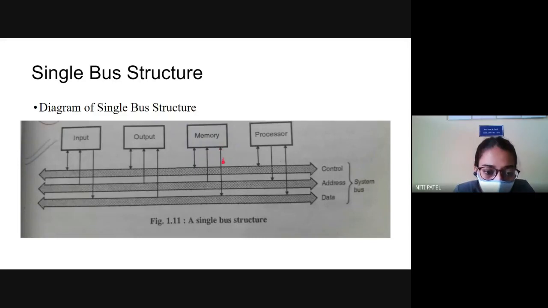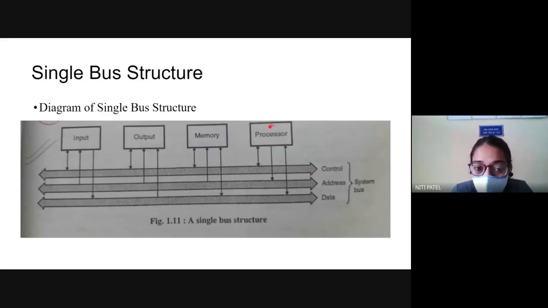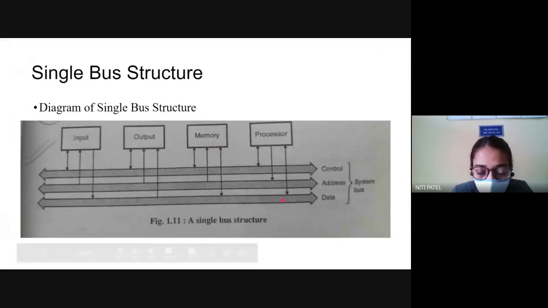Whereas if you see here, data bus is bidirectional to memory as well as it is bidirectional to processor. Why? Because we can take data from the processor, and we can also give data to the processor. Why? Because we have a cache memory inside the processor. So if data has to be stored in cache memory, I have to show this bidirectional. Again, this memory is primary or secondary memory. So I can take the data from primary memory, give it to the data bus, take the data from the data bus and give it to the memory. Therefore, these two are bidirectional.